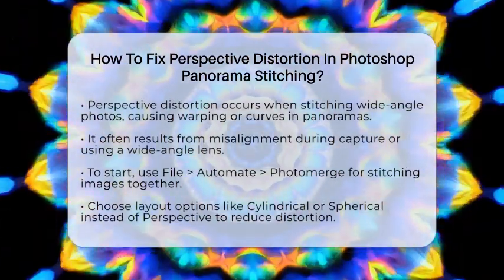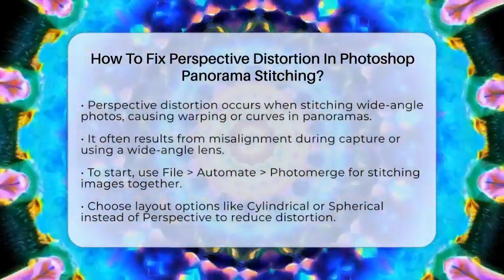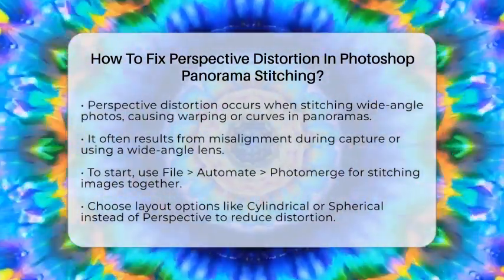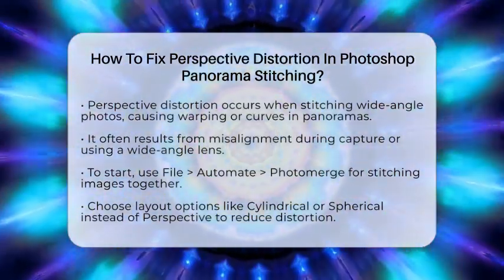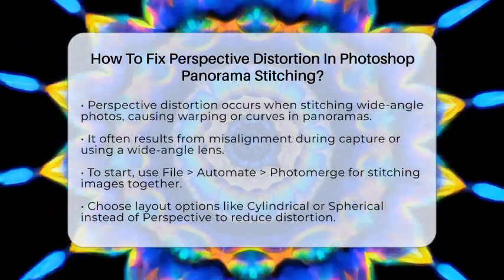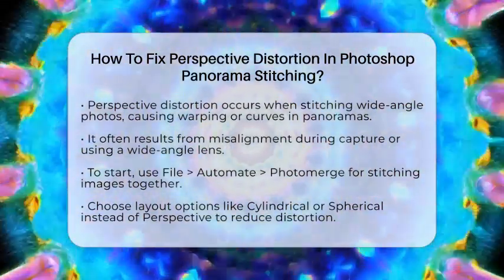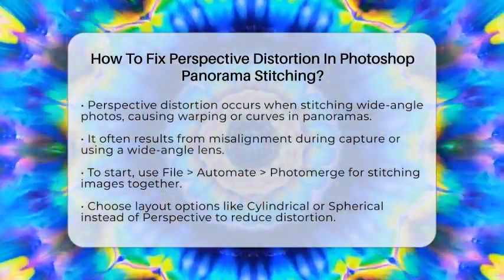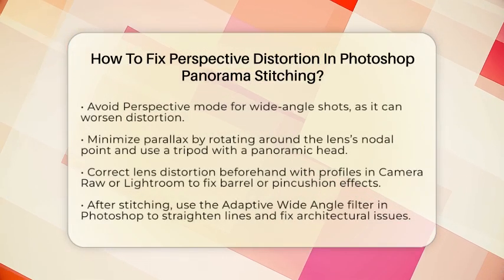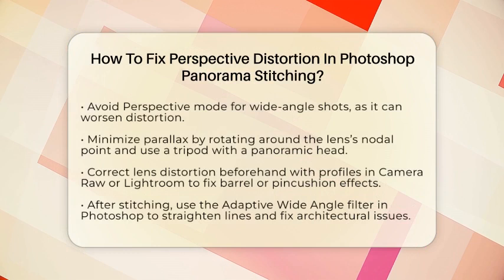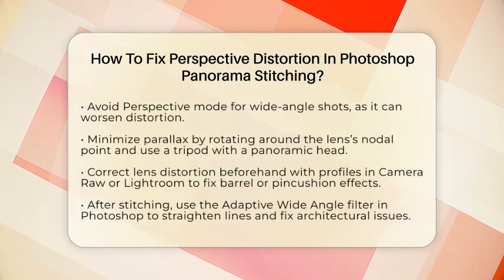First, when you're merging your images, go to File, then Automate, and choose Photo Merge. Pick the layout option carefully. The default is often auto, but for perspective issues, select cylindrical or spherical instead of perspective. These options help reduce stretching and unnatural curves. Avoid perspective mode for wide-angle shots because it can make the distortion worse.